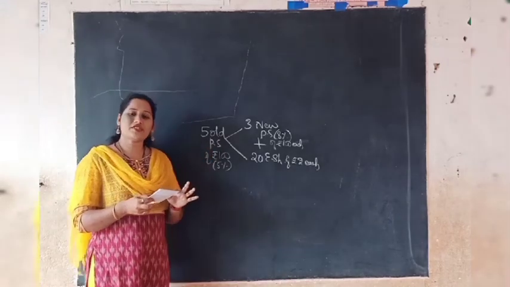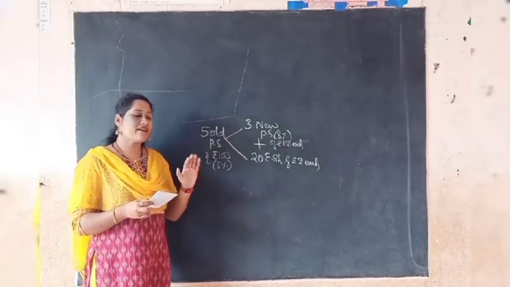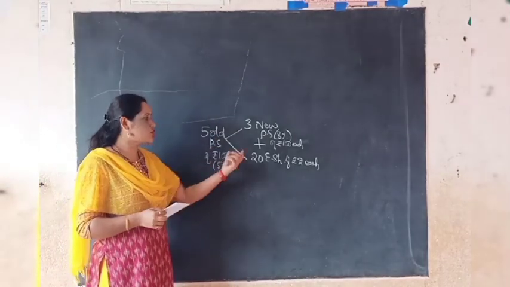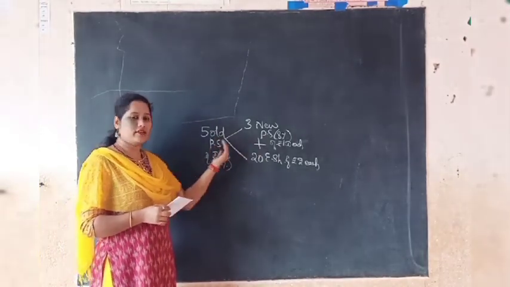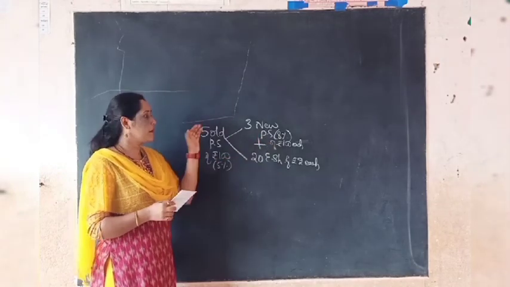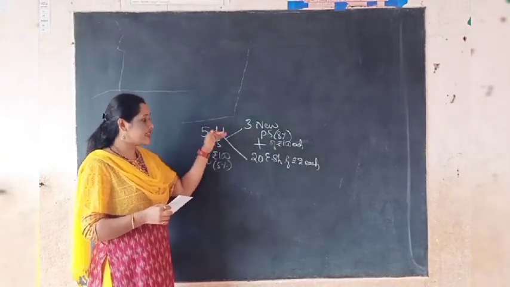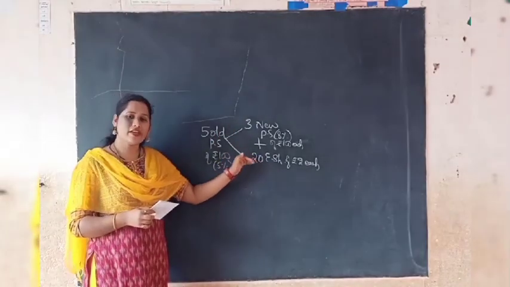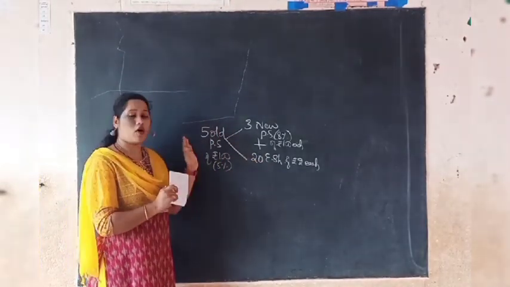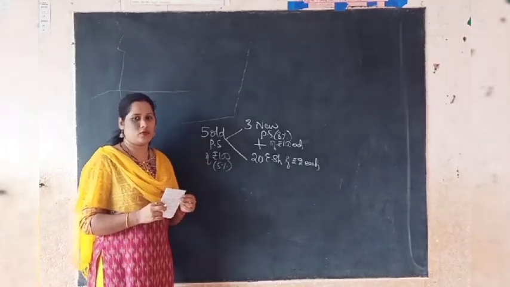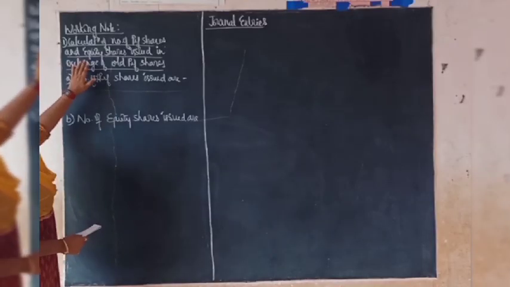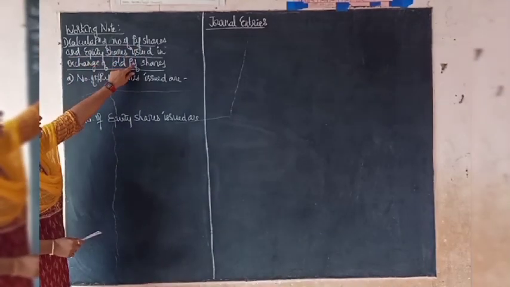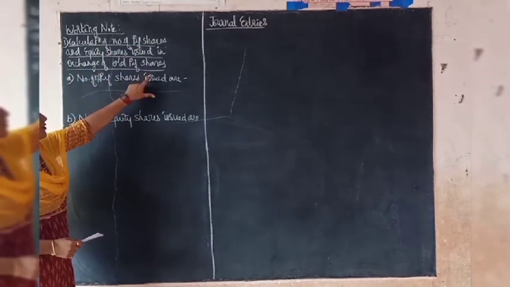So when this kind of adjustments are given in the question, we have to show all these calculations in the working note. This is just the ratio of exchanging the old shares with the new shares, but what we need to calculate here is the exact number of new preference shares issued and the exact number of equity shares issued. So let us show all these calculations in the working note. Here in the working note, first we are going to show the number of new preference shares and equity shares issued in the place of old preference shares.